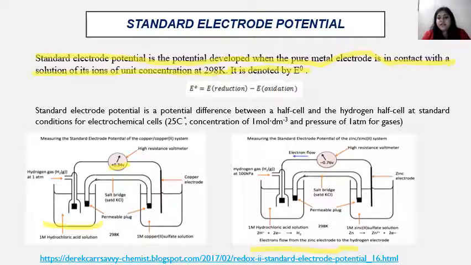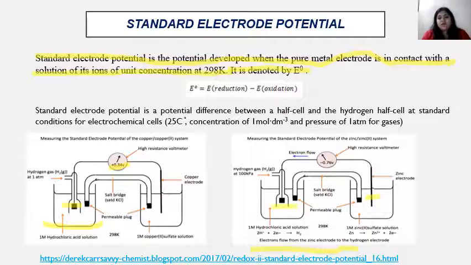whereas in the case of zinc it is minus 0.76 volt. Here copper acts as the reduction site, meaning E reduction, and the other one is E oxidation. Whereas in the case of zinc, zinc acts as the oxidation site and hydrogen acts as the reduction site.